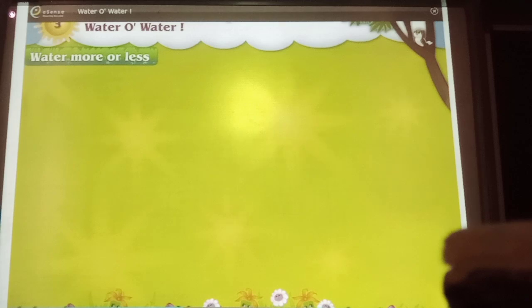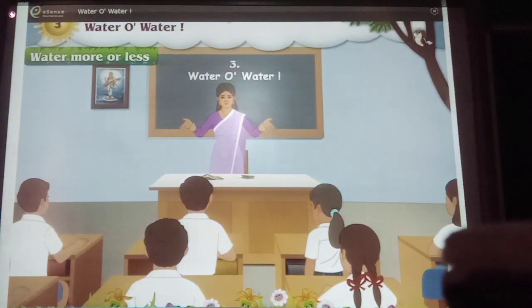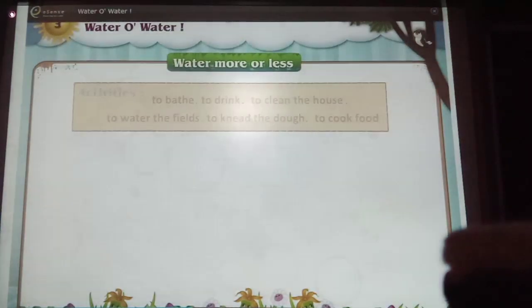Water more or less. Friends, we learned that most of the activities are not possible without water. But all activities do not require equal quantity of water. Some activities need more water, whereas some less. Let's do an activity.